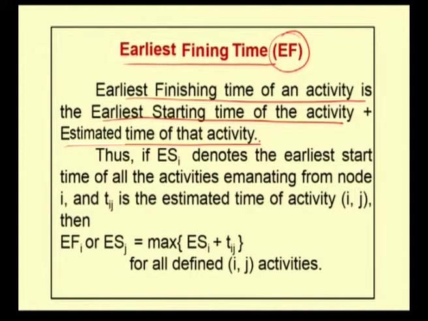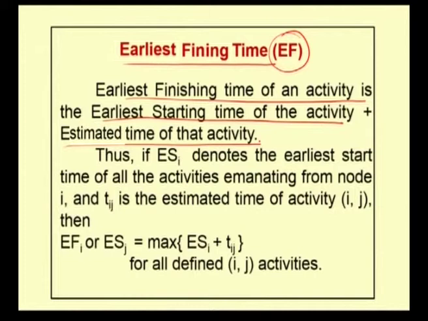So, for an activity ij, what is the earliest finishing time? We name it ESj, which is the earliest starting time of that activity emanating from the node i, plus the normal duration of the activity, which is Tij.